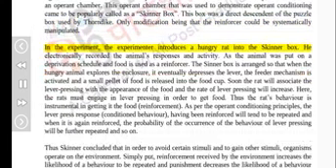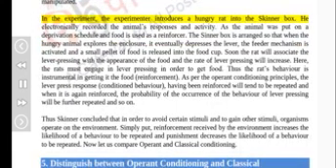In the experiment, the experimenter introduces a hungry rat into the Skinner box. He electronically recorded the animal's responses and activity, as the animal was put on a deprivation schedule and food is used as a reinforcer. The Skinner box is arranged so that when the hungry animal explores the enclosure, it eventually depresses the lever, the feeder mechanism is activated and a small pellet of food is released into the food cup. Soon the rat will associate the lever pressing with the appearance of the food and the rate of lever pressing will increase. Here, the rat must engage in lever pressing in order to get food. Thus the rat's behavior is instrumental in getting at the food reinforcement.